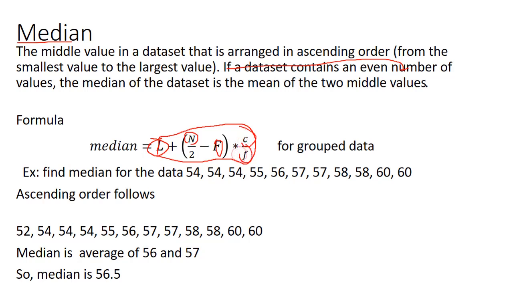This is the frequency value. See, find the median for the data 54, 54, 54, 54, and so on up to 60. Now we can arrange this in ascending or descending order. Here 56 and 57 are the middle values. Now we can find the average of these two values, then we get the median value. This is the formula for grouped data.